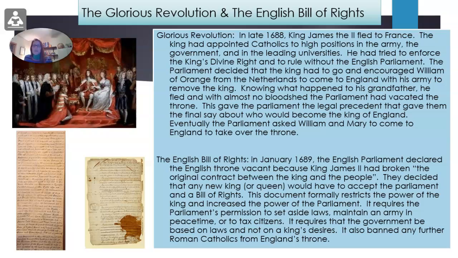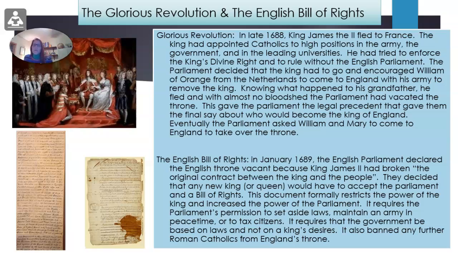So then we've got this English Bill of Rights in January of 1689. The English Parliament declared the English throne vacant because King James II had broken the original contract between the king and the people. So they decided that any new king or queen would have to accept the Parliament and a Bill of Rights. So this thing says, okay, these are the laws, this is what has to be. This document formally restricts the power of the king and increased the power of Parliament. So it took some of that power away from the one king and increased some of the power to those advisors, that governing body.